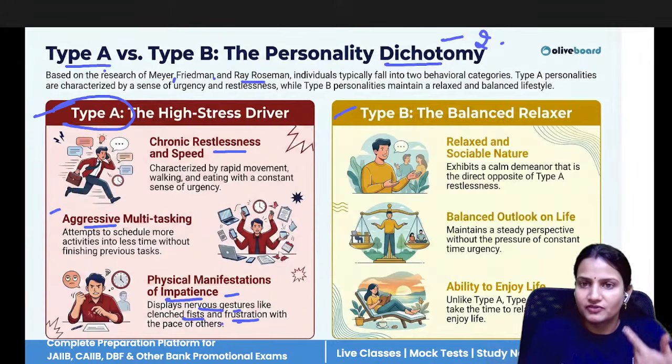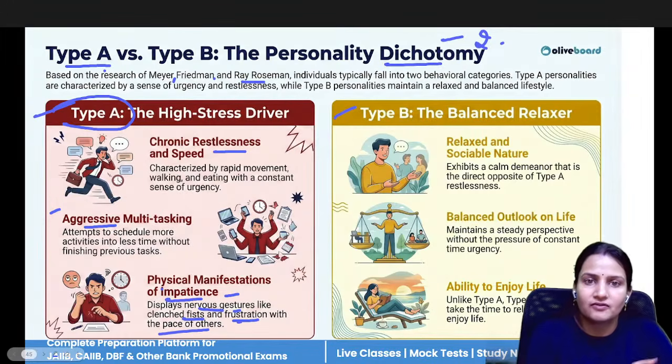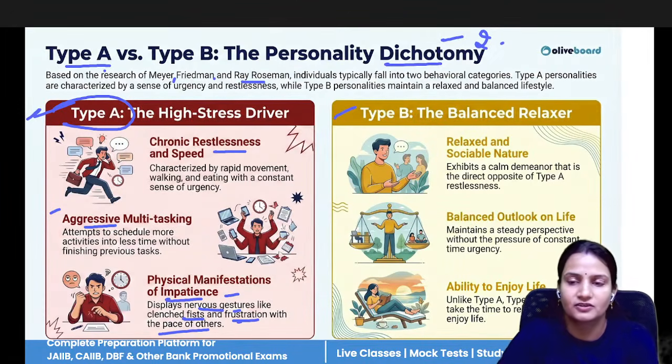They become very frustrated soon. They don't have time for their family. They don't keep personal and professional life separate. So this is such a type of employees, the personality of employees.